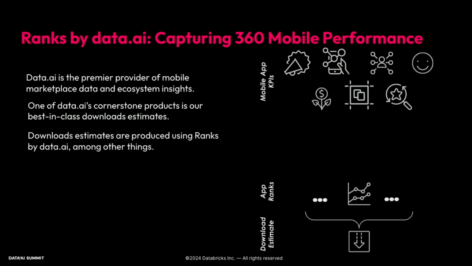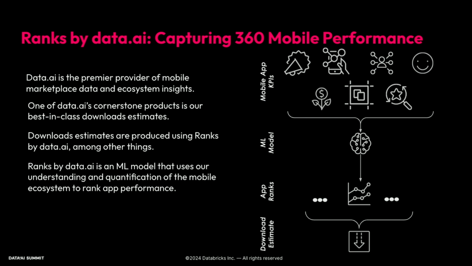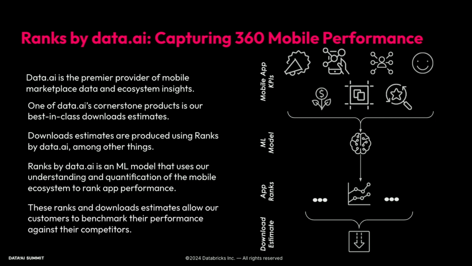These downloads estimates are produced using Ranks by Data.ai, which is the project I'm going to be describing today, among other things. And Ranks by Data.ai uses an ML model that uses our understanding and our quantification of the mobile ecosystem in order to predict and rank app performance.